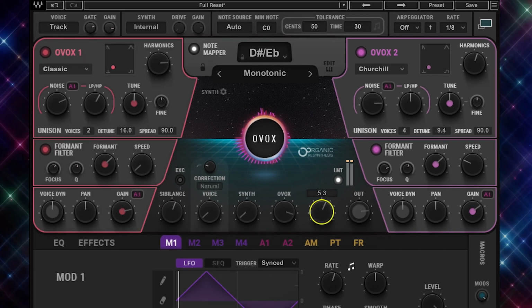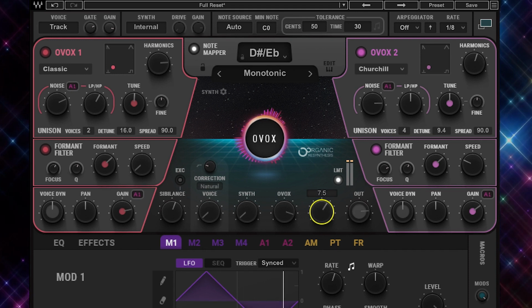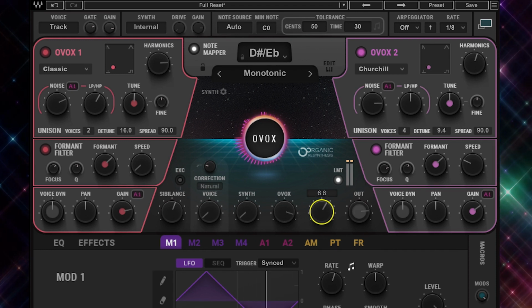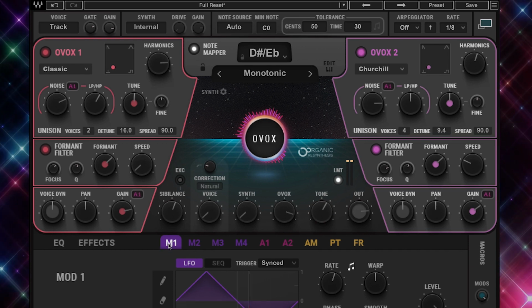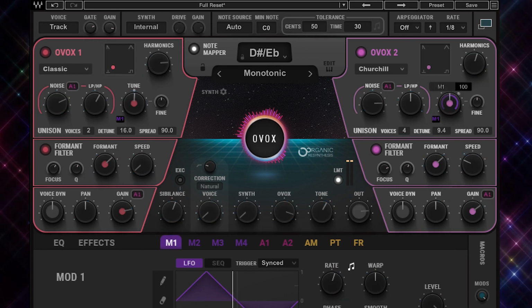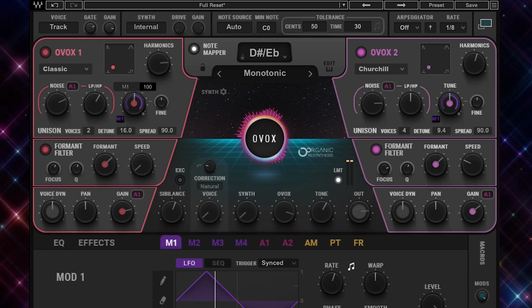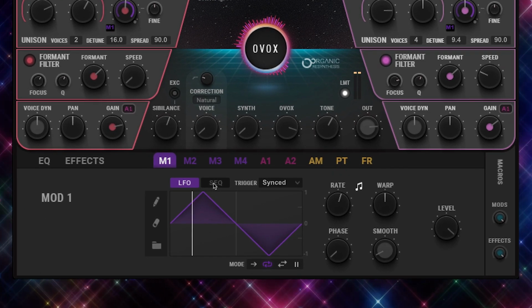Work it harder, make it better, do it faster, makes us stronger. More than ever, hour after hour, work is never over. All right, now here's where the modulators come in. We're gonna create two sequences. The first one with mod 1. So we're gonna drag it onto the tune of OVOX 1 and 2. Dial both of those up 100%, and then change the modulation type to sequence.